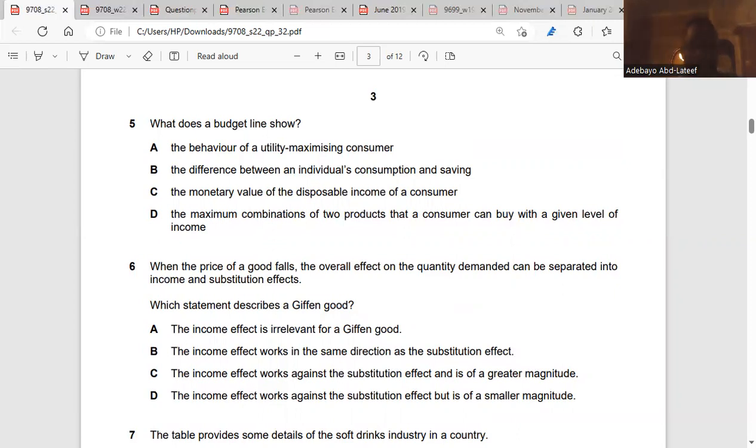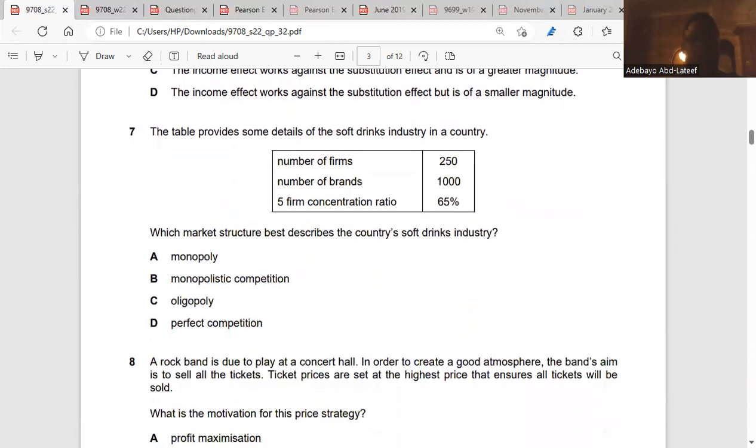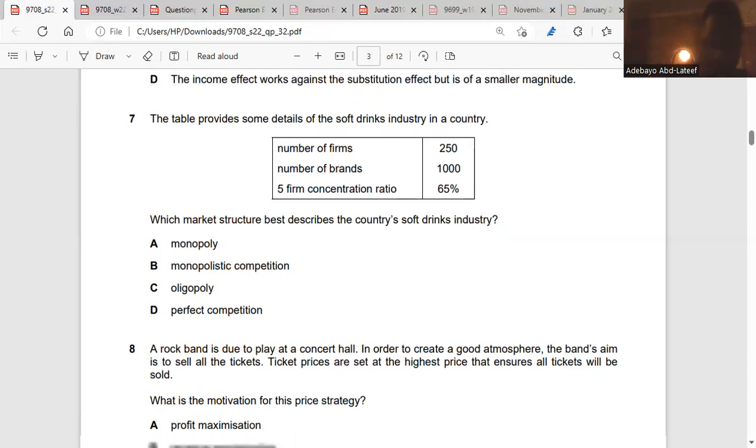Question 7. Here it says the table provides some details of the soft drink industry in the country. Number of firms, number of brands, 5 firms concentration ratio. What market structure best describes the country's soft drink industry? The industry has 250 companies, but 65% of the market share is held by 5 firms. That's a few large firms in control. So the other 245 take 35%. That's oligopoly. Okay. Is it clear? So the answer is C.